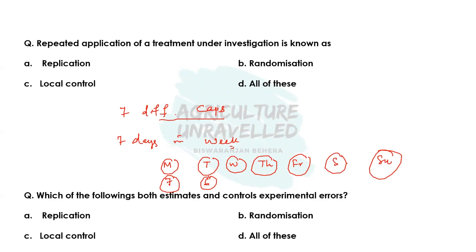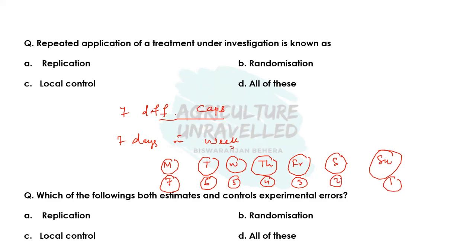So you have to select one cap out of these 6 different caps. Similarly, on Wednesday, you have 5 options. On Thursday, you have 4 options. On Friday, you have 3 options. On Saturday, you have 2 options. And on Sunday, you just have 1 option left.